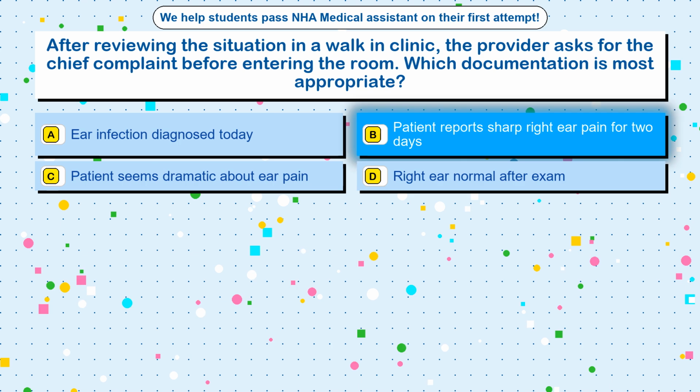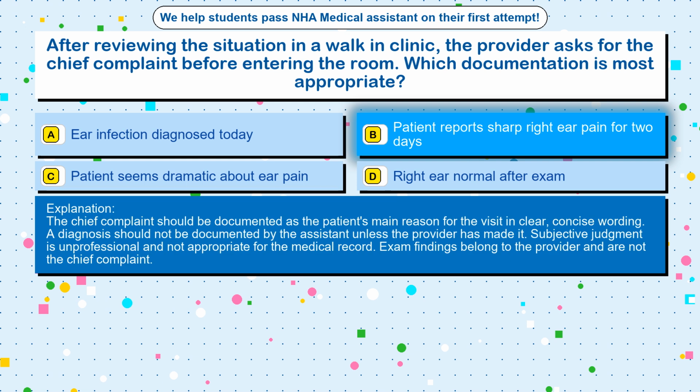The correct answer is option B. Patient reports sharp right ear pain for 2 days. The chief complaint should be documented as the patient's main reason for the visit in clear, concise wording. A diagnosis should not be documented by the assistant unless the provider has made it. Subjective judgment is unprofessional and not appropriate for the medical record. Exam findings belong to the provider and are not the chief complaint.